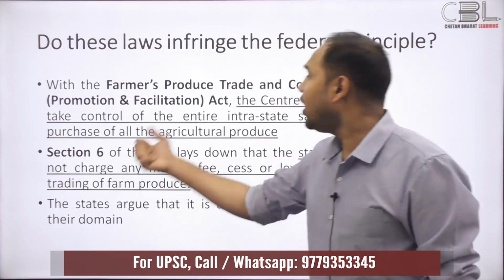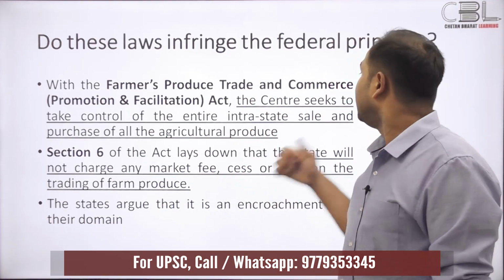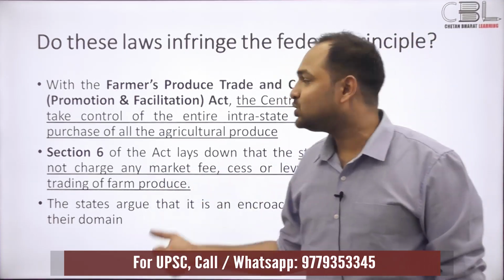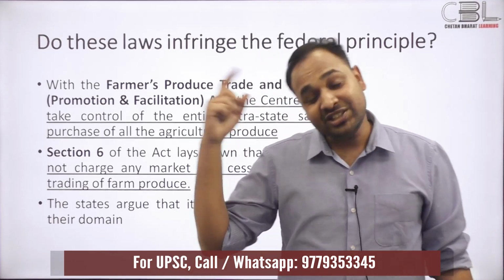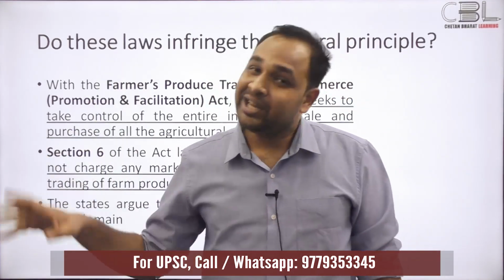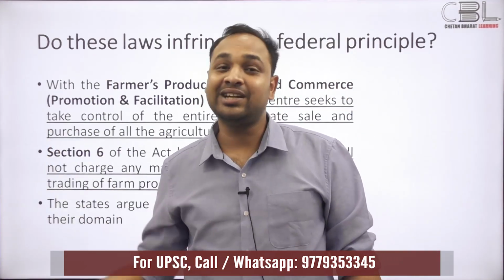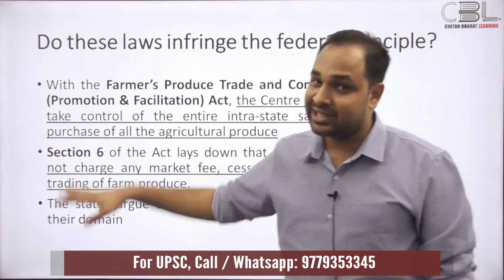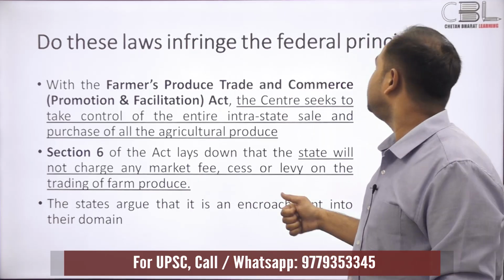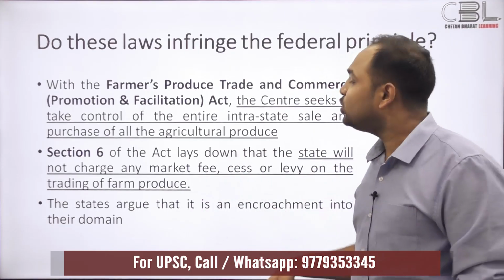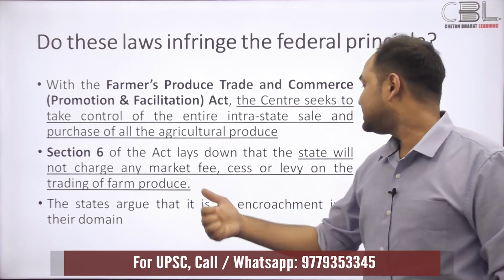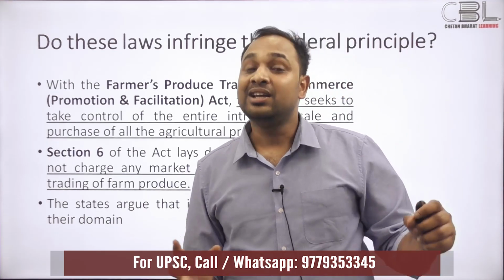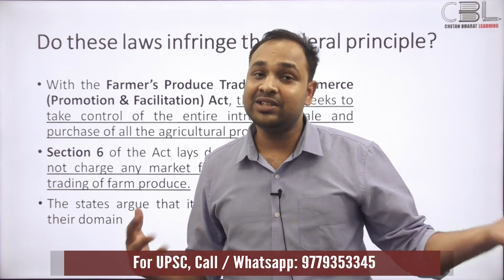So the Farmers Produce Act, what does it do? It takes control of the entire intrastate sale and purchase of all agricultural produce, which, as I told you, from entries 14, 26, 27, 28 of the state list is the state's domain. Then there is the crowning section 6 of the same act that says to the states that you could not charge any market fee, cess, or any levy on trading of farm produce, which some would say is pretty decisive that the center has encroached.